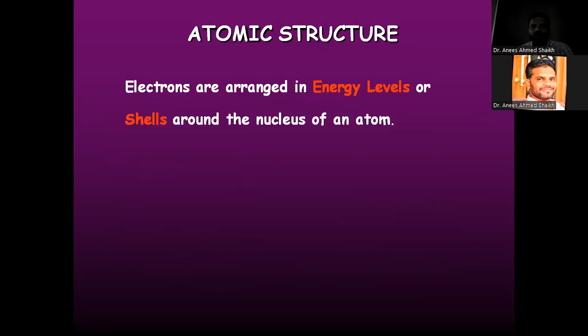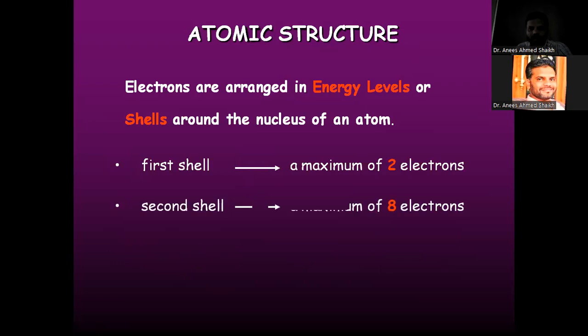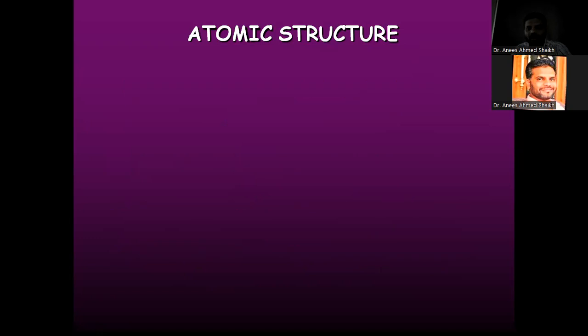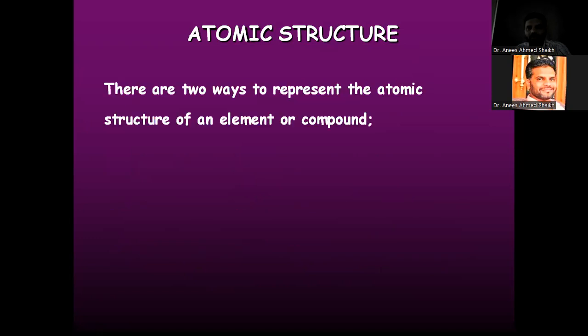Electrons are arranged in specific energy levels or shells around the nucleus. The first shell has a maximum of 2 electrons. The second shell has a maximum of 8 electrons. The third shell again has 8 electrons. After that, the number of electrons present in the fourth shell is 18. The fifth shell is 18. The sixth shell is 32. So the 2, 8, 8, 18, 18, and 32 pattern is there.